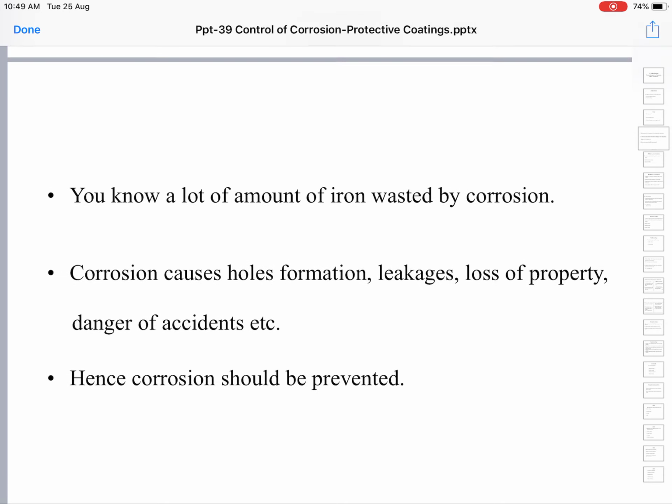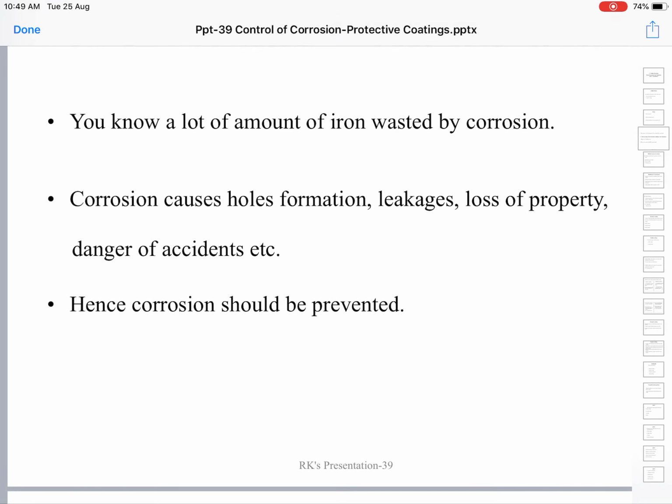A lot of iron is wasted by corrosion. Yesterday, when we discussed corrosion, we discussed that nearly 20% of the annual production of iron is being used only to replace the metal lost by means of corrosion.